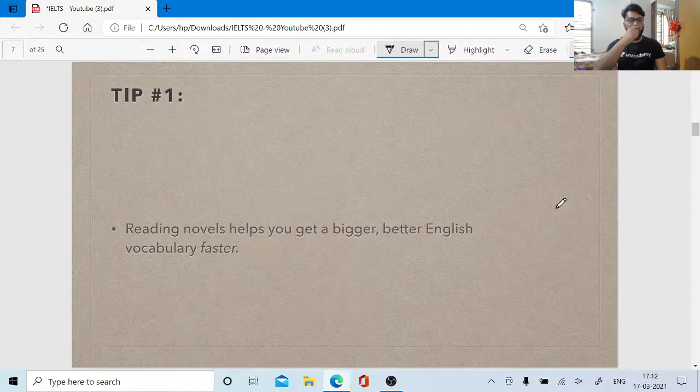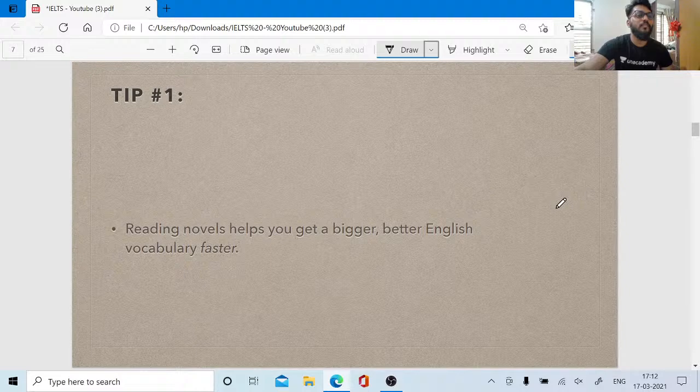When these two methods are combined, yes. So tip number one, as I already mentioned, is that you should go for reading novels, which help you get a bigger, better English vocabulary faster. What type of novels should we go for?